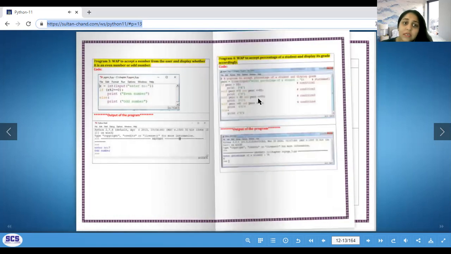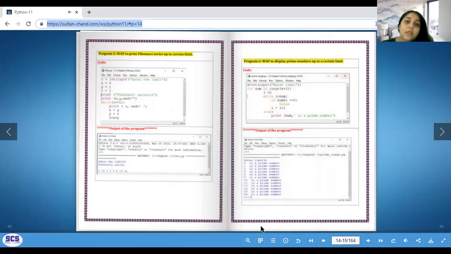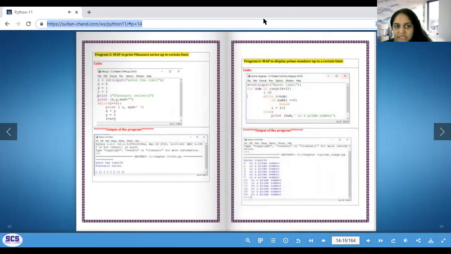Next. So this is not a sequential flow. These two are conditional, depending on the answer given by the user. Decision-making program. Now we are going to the loop-making program.